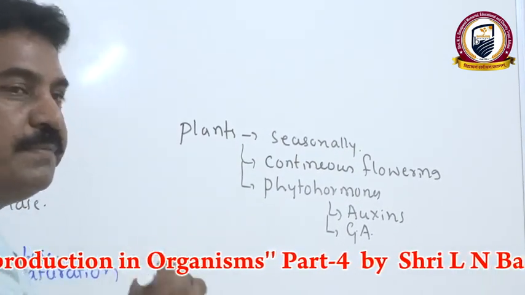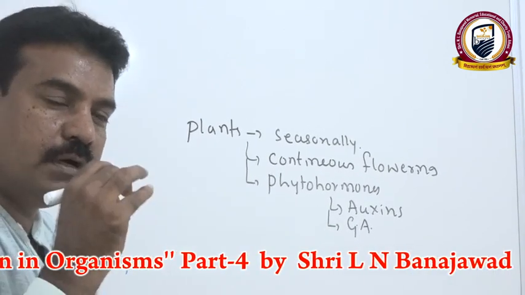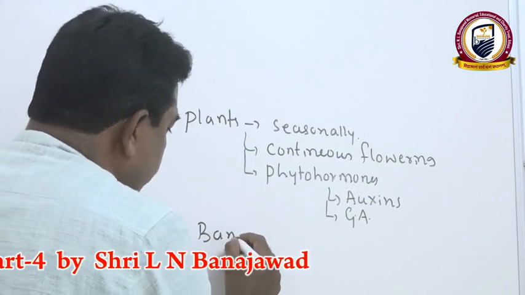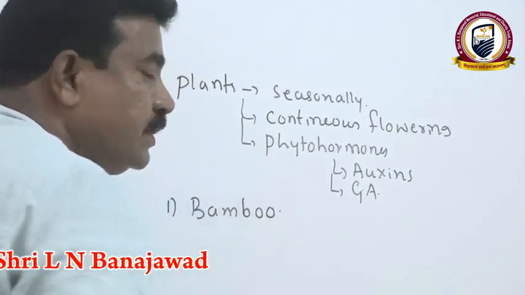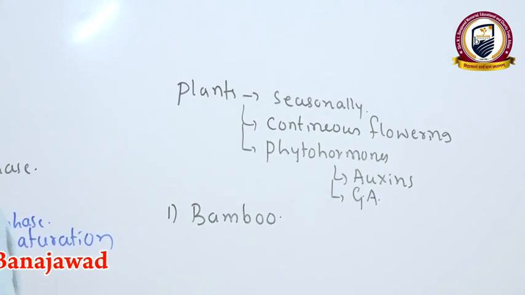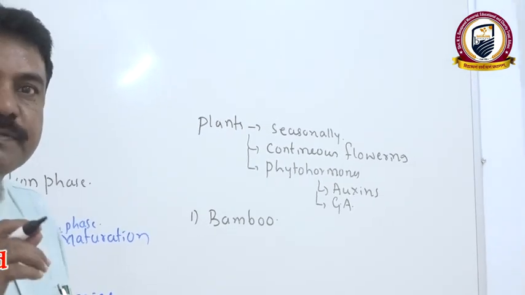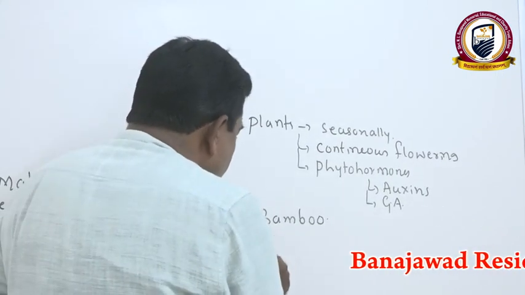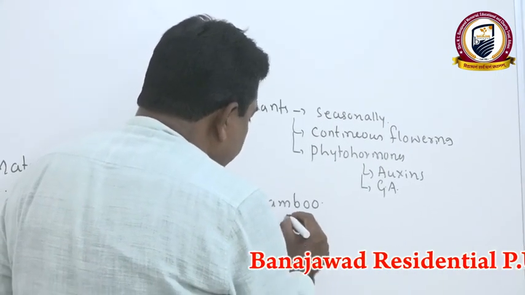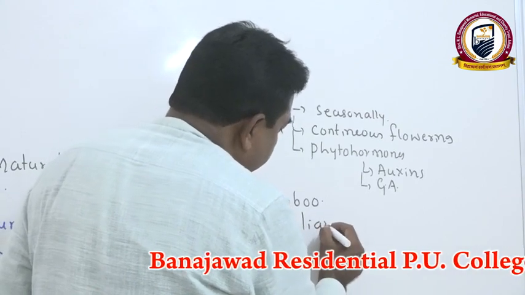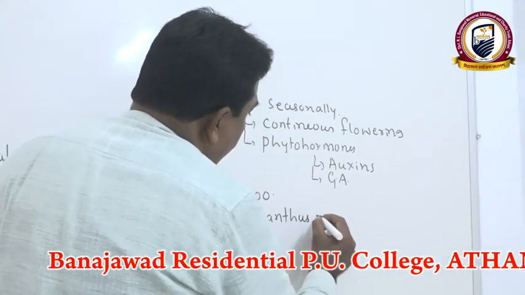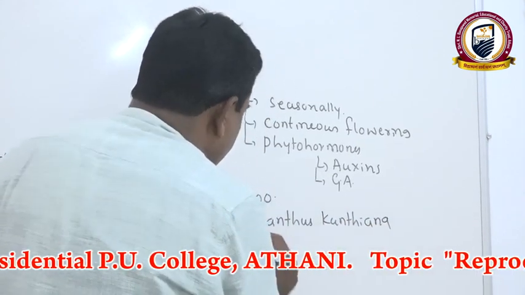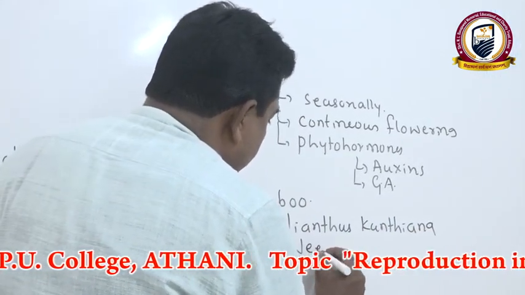But there are certain plants that show unusual flowering. For example, take bamboo. It bears flowers once in a life after 50 years. One more very special example, Strobilanthes kunthiana, which we call Neela Kurunji.